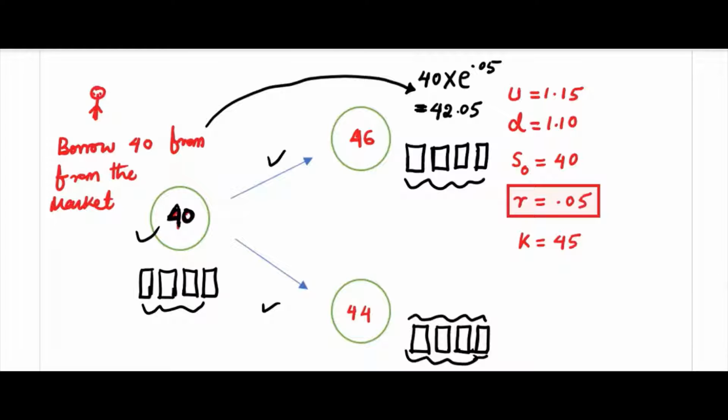After one time period, you borrowed 40 one year before. Now you are supposed to pay 42.05. If it goes to 44, then you will have profit. Get 44, sell the shares in the market, bring 44, pay back 42.05, pocket some money. It's around 2, a bit less than 2. Now if it goes up to 46, then what will happen? You sell all these, you get 46 from the market, give 42.05, you have profit.